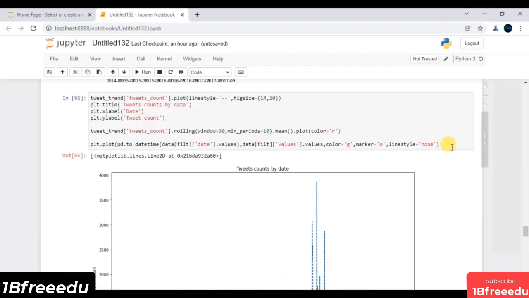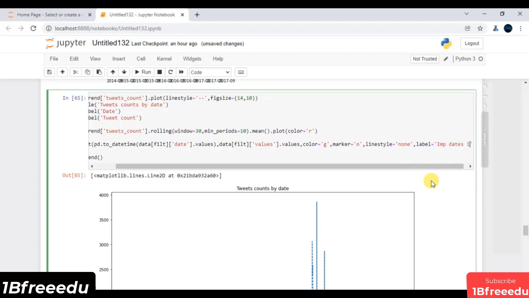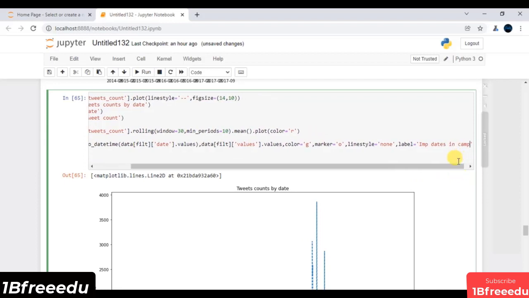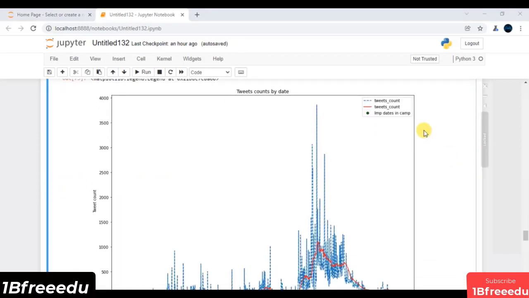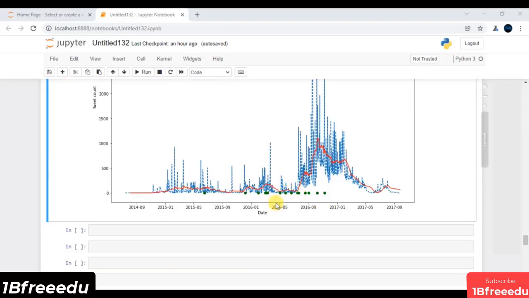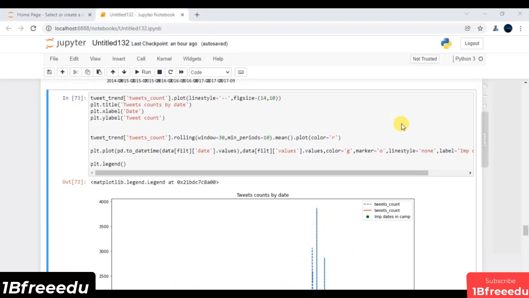And at the end, just to make things more clear, I will say plt.legend. Again, just to assign some legend, you have to first assign some labels. Let's say its label is important dates in campaign. So if I execute this line of code, now this says wherever I have a green dot, it marks all the important dates in a campaign on top of this visualization that we have. But unfortunately, these two give us a wrong notification.